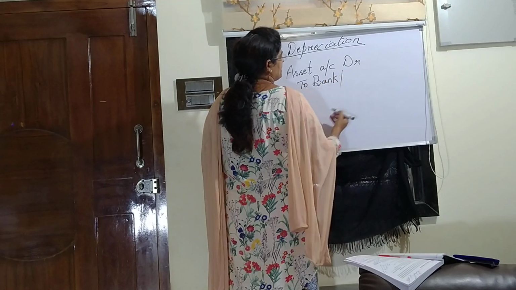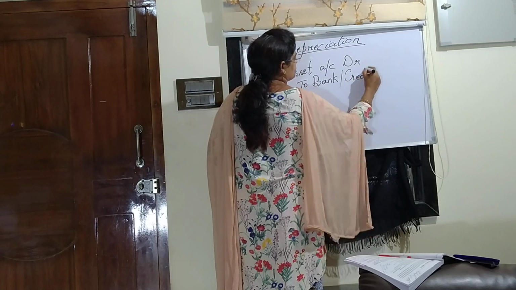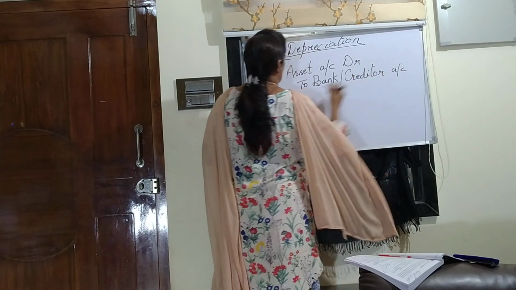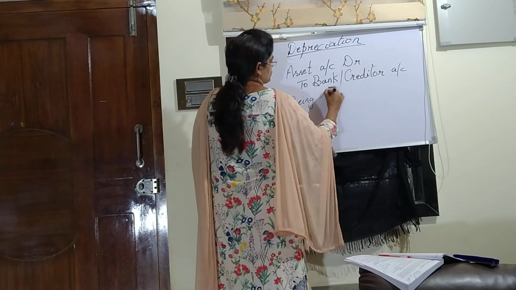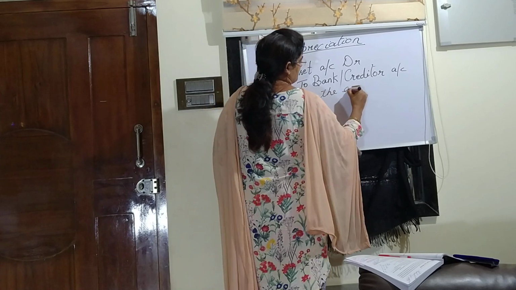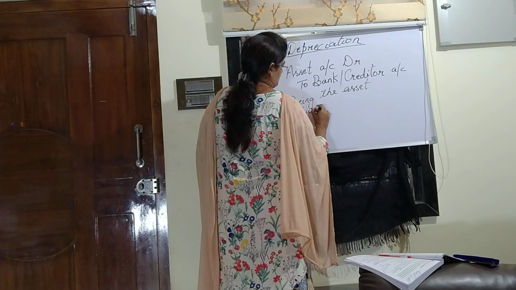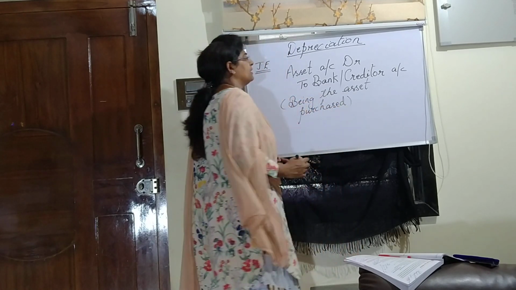If you haven't paid cash or cheque, then you will write the name of the creditor, creditor account. And the narration will be being the asset purchased. So this is the first journal entry which you will be learning, children.